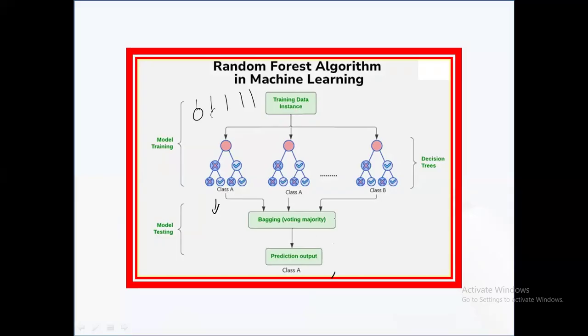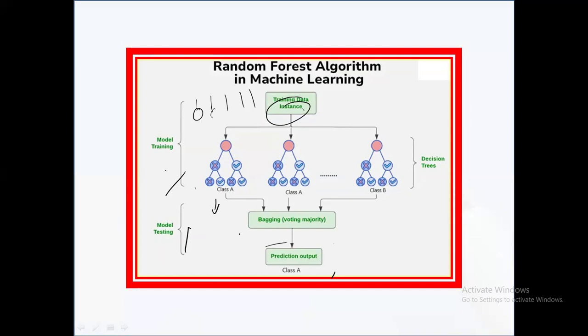This data is used to teach the model how to make predictions. An instance refers to a single row, a single row record in the data set. Each instance has a set of features and a label. These instances are used during both training and testing phases.